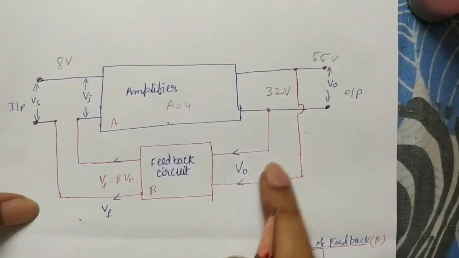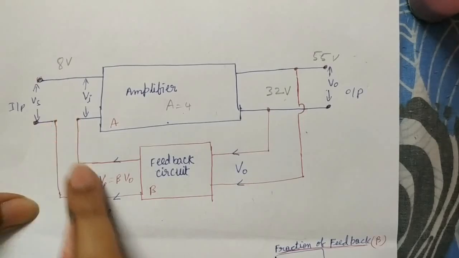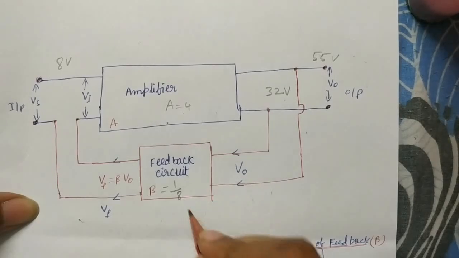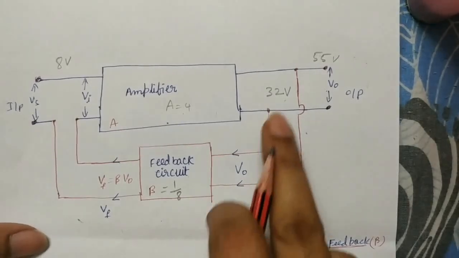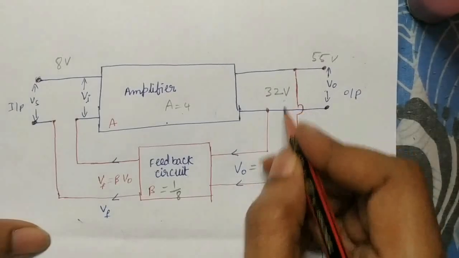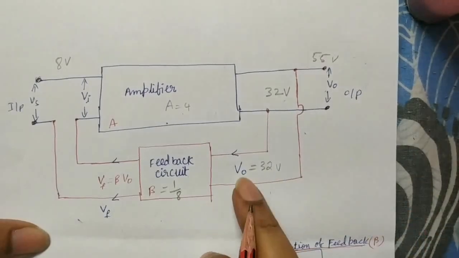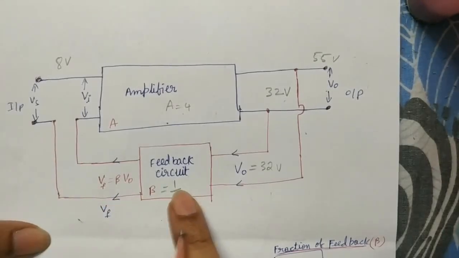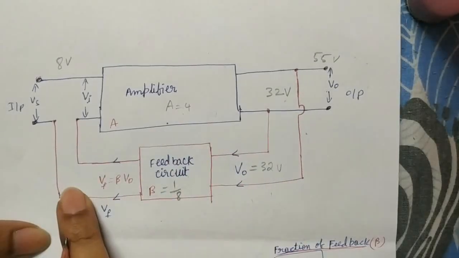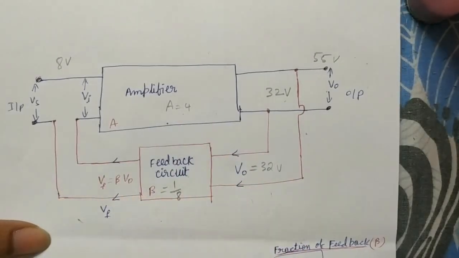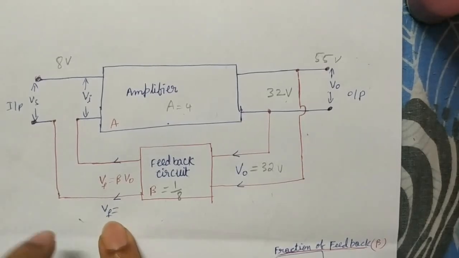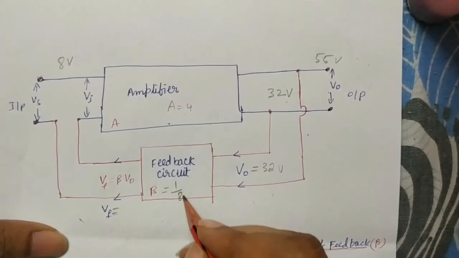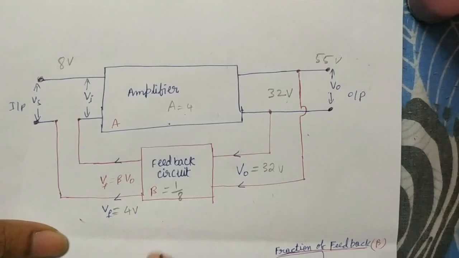Some part of this 32 volt is fed back to the input. Take a feedback circuit with beta value 1 by 8. The output is 32, and that is fed back, and only 1 by 8 of it goes into the input. Why? Because only a small fraction is fed from output to input, not the total. The feedback part Vf is equal to beta into V naught. Beta is 1 by 8 into 32, so you get 4 volt.